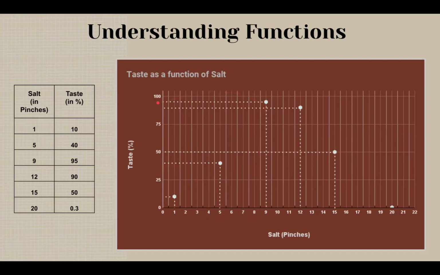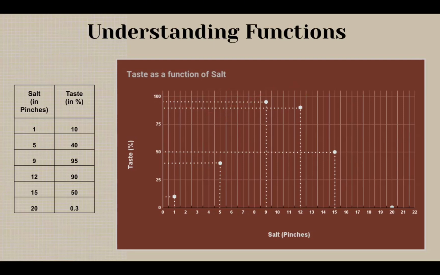The puppy wants to impress its human by making the salad taste 100% tasty. So then it adds 3 more pinches of salt, hoping the owner will like it even more. But sadly, the human says that the taste is a bit too salty now and reports just 90% taste.